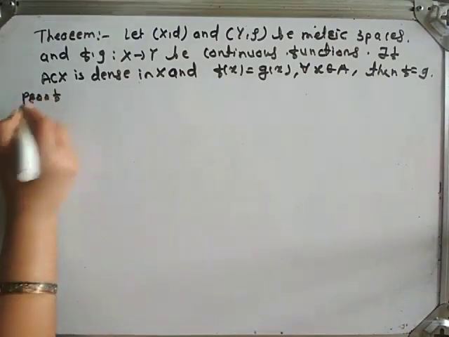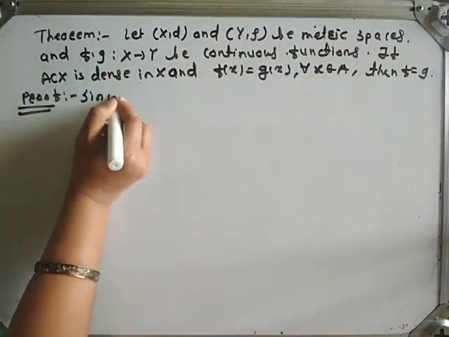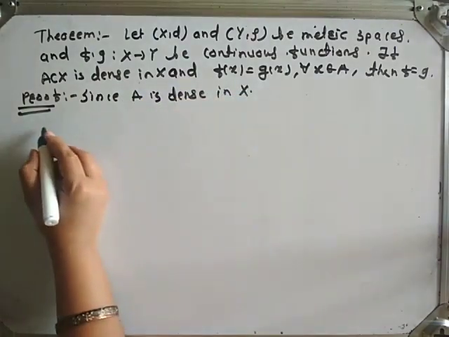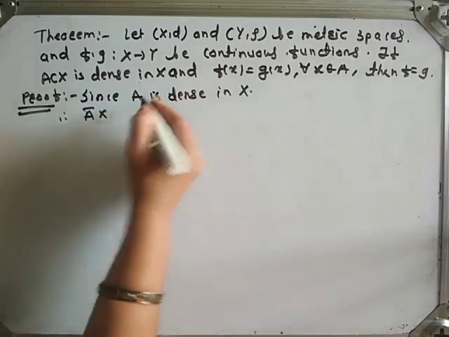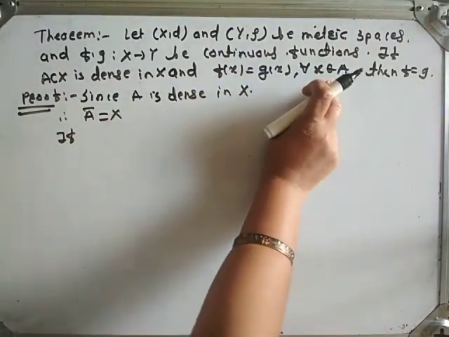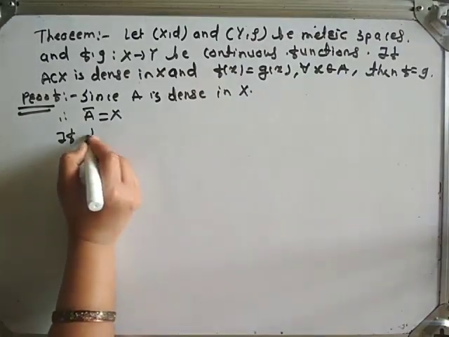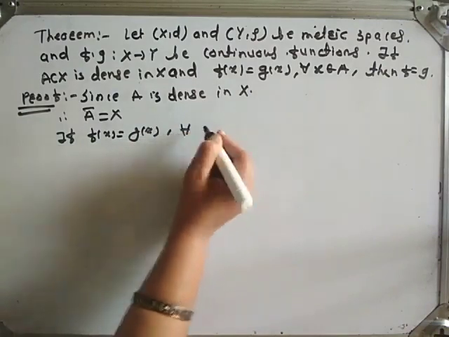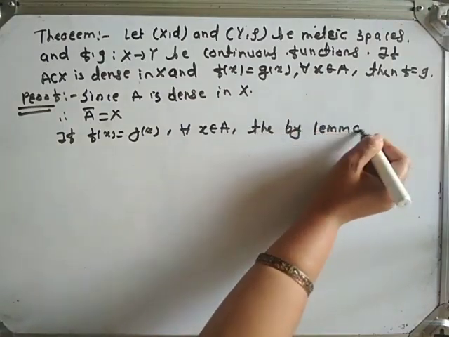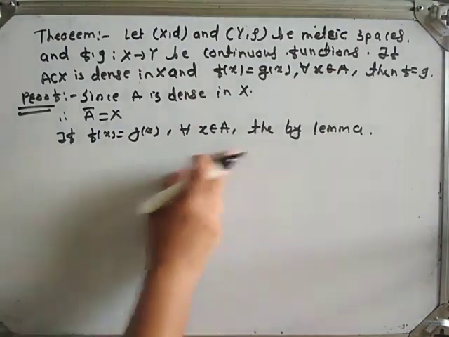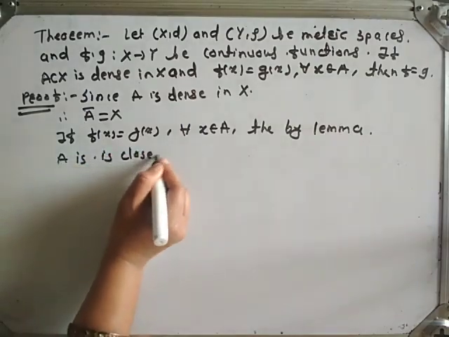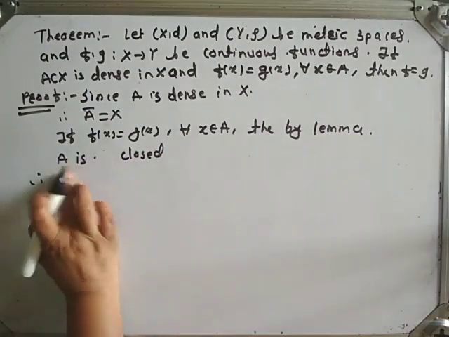Proof: Since A is dense in capital X, by definition of dense set, A closure is equal to X. We are given f of x is equal to g of x for all x belonging to capital A. Then by the lemma we have just seen, the set A is closed.